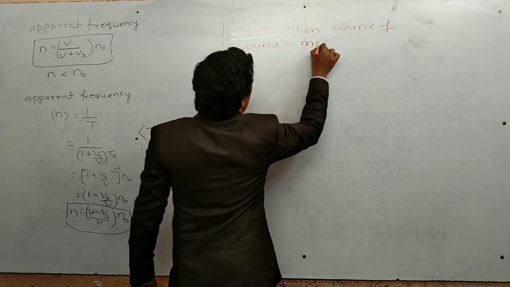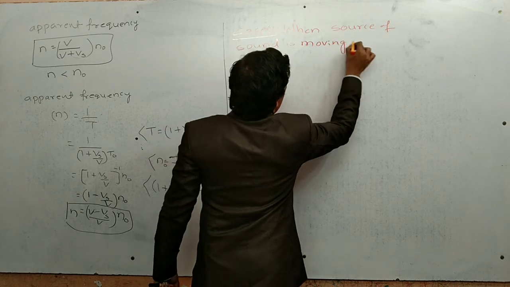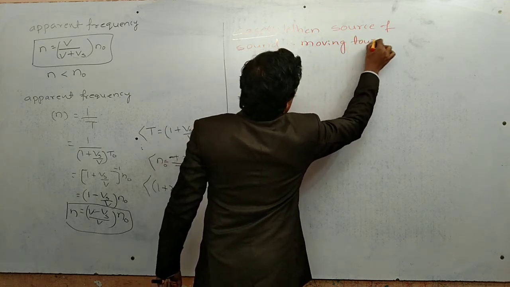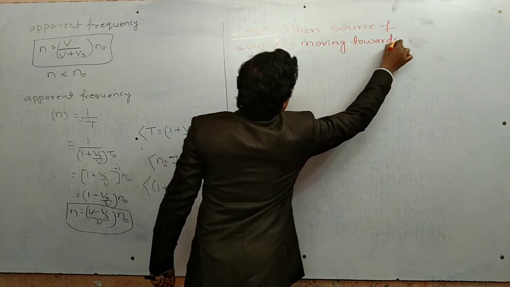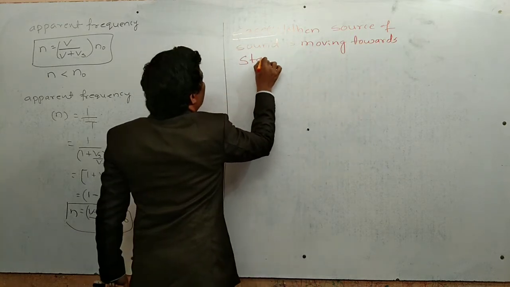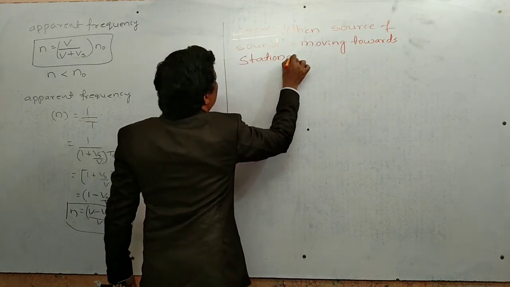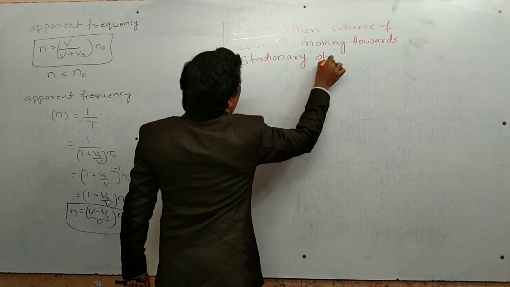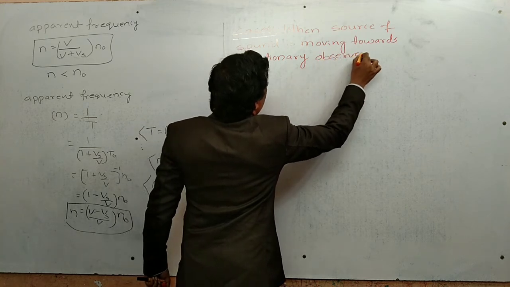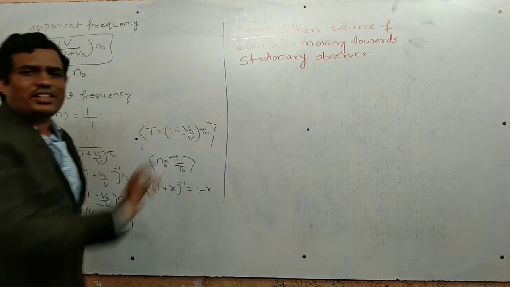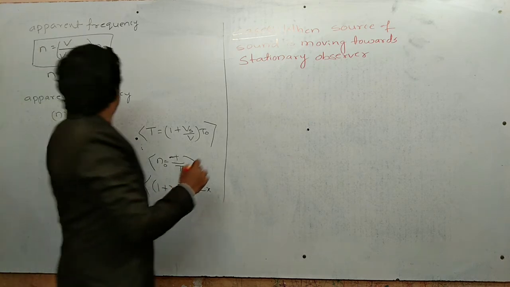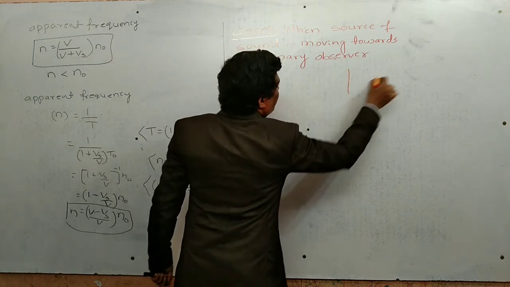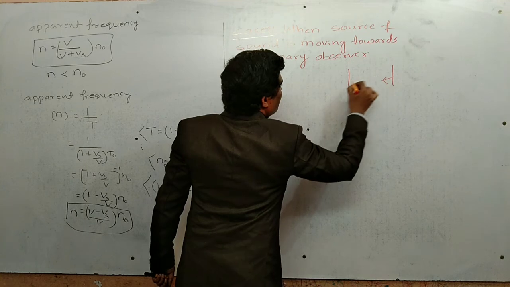Stationary observer means the observer is at rest. So the direction will be reversed.